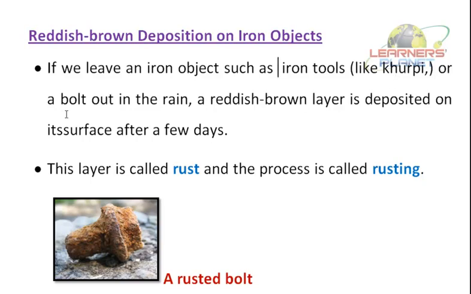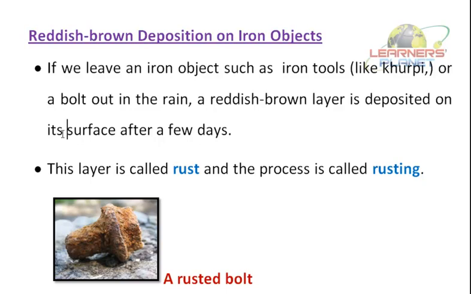So spade or hacksaw blade or any iron object, bolt, out in the rain, what happens? A reddish brown layer is deposited on its surface after a few days. You must have seen that.